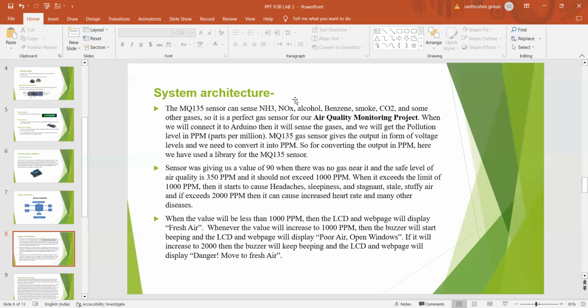The sensor was giving us a value of 90 when there was no gas near it, and the safe level of air quality is 350 ppm and it should not exceed 1000 ppm. When it exceeds the limit of 1000 ppm, it starts causing headaches, sleepiness, and stinky and stuffy air, and at 2000 ppm it can cause increased heart rate and many other diseases.